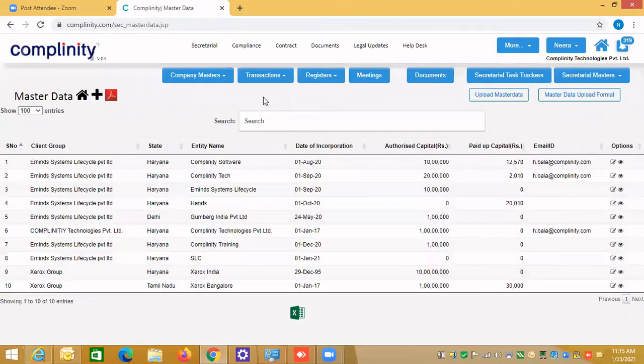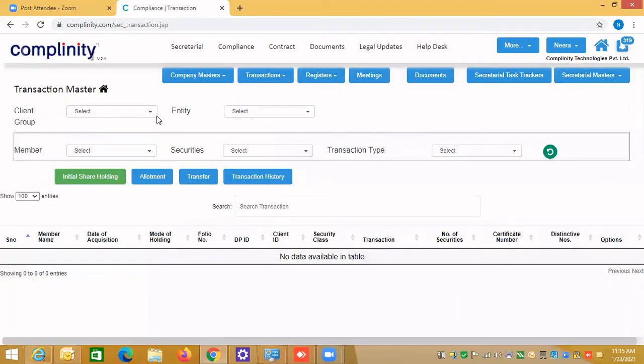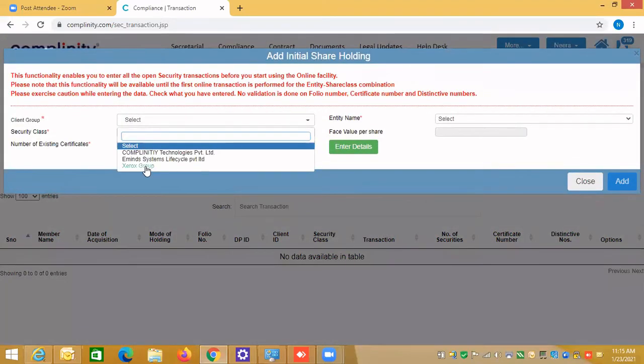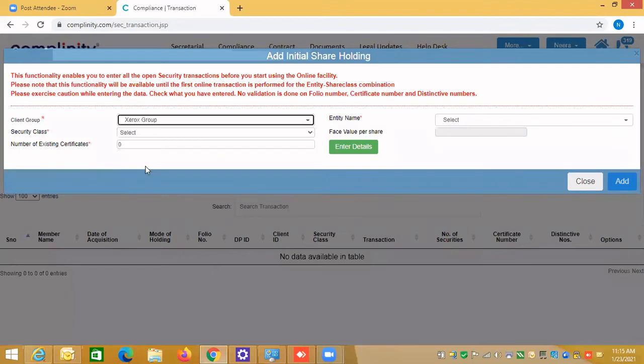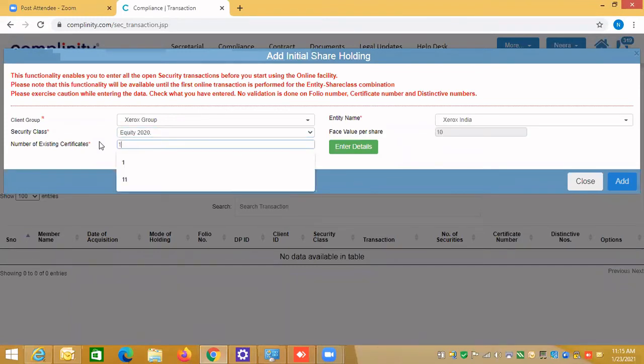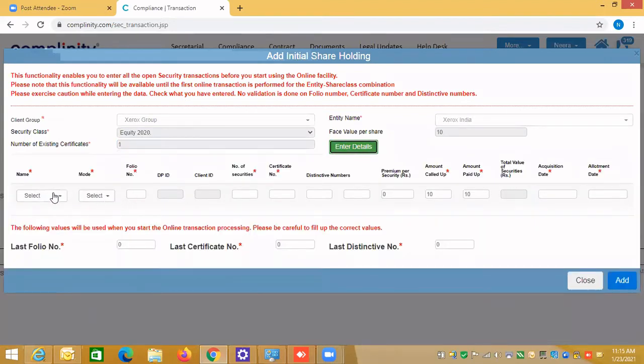So what I'll do, I'll start from 1 or whatever pattern you have in your hand, because you must be having a hard copy. So from the hard copy, you will be entering here. So that's important. You keep all your data together and then you come into the system and you say Xerox India. And now I'm doing only 1. You can do 10, 20, 30, 300, whatever, say enter details. So I'm just selecting Neera Singh. Even if I selected Aarti, this will be new, because we have the new entity here.